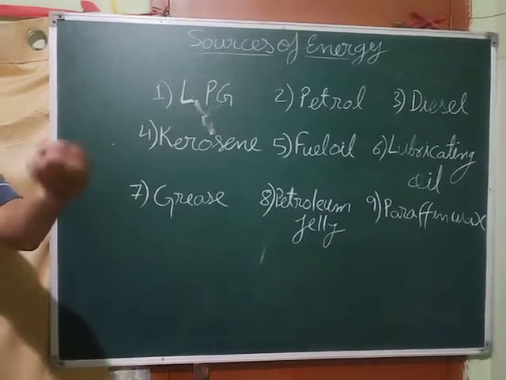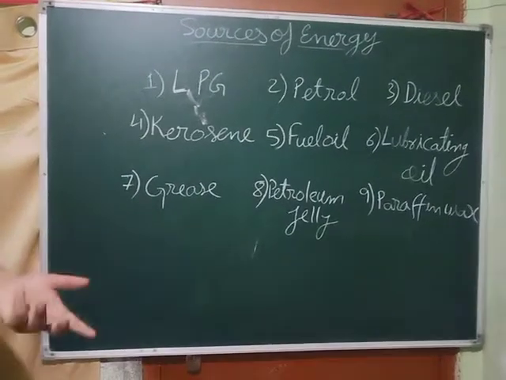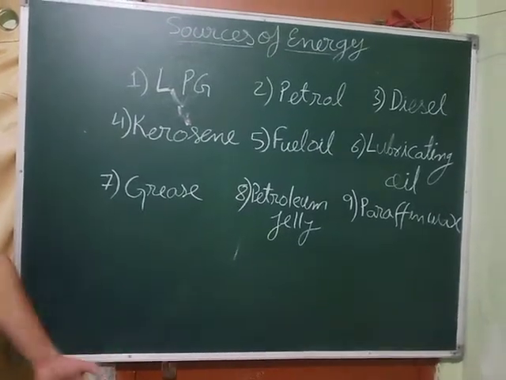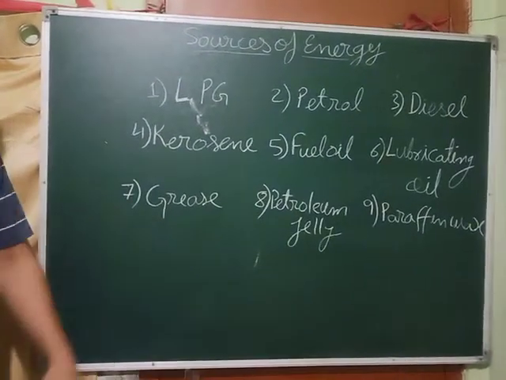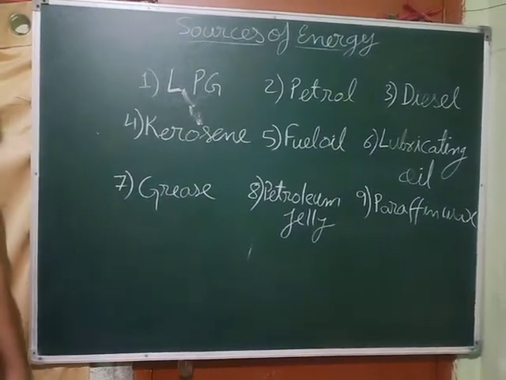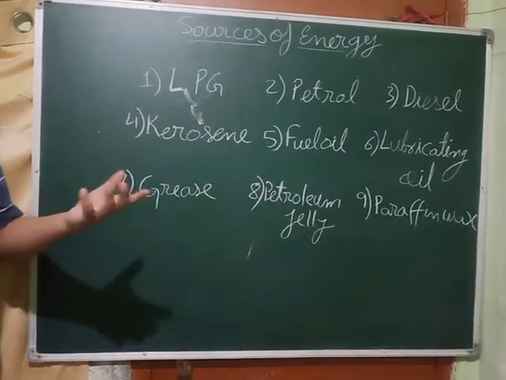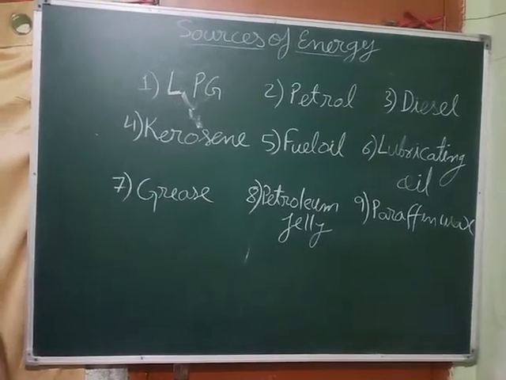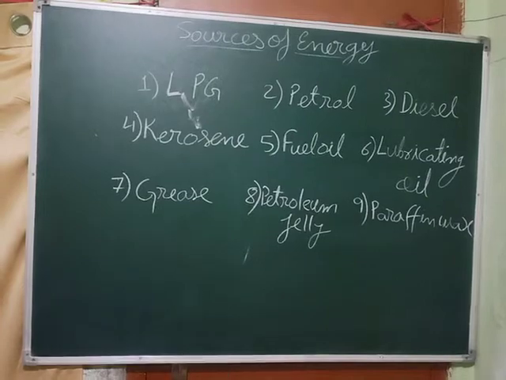From which you get the candle, which is used to light when it is dark, when it is required, or in candlelight dinners, or during your birthday. So that is paraffin wax obtained from petrol, that is petroleum, that is crude oil. So these are the things we obtain from this refining of the crude oil.